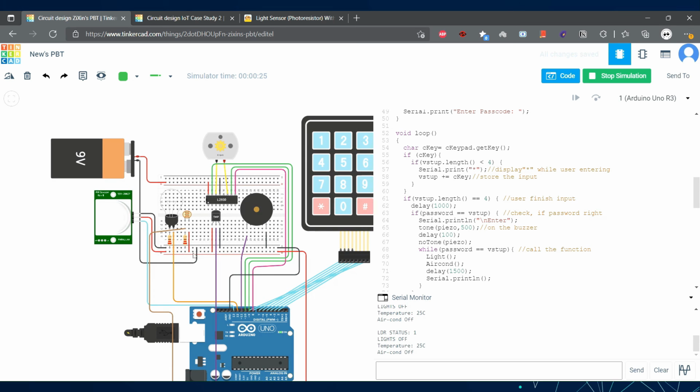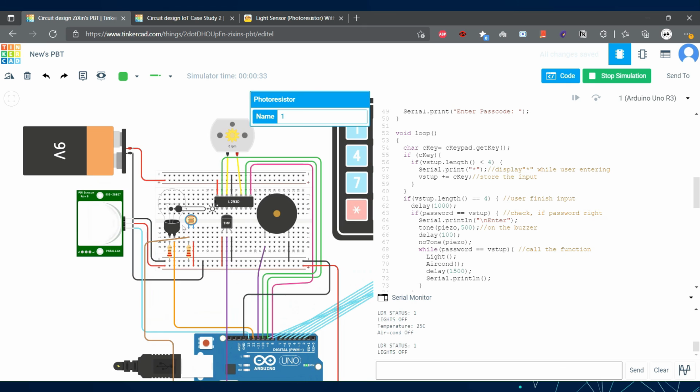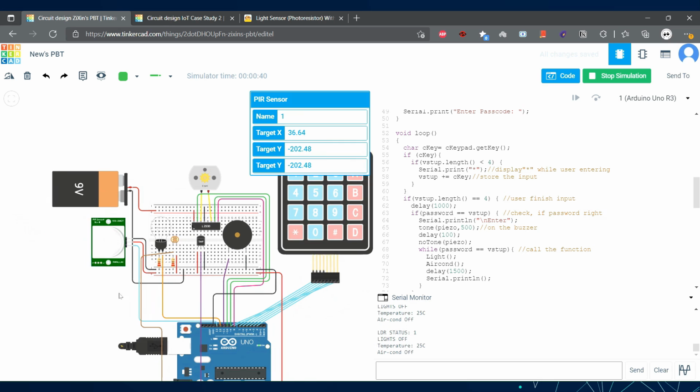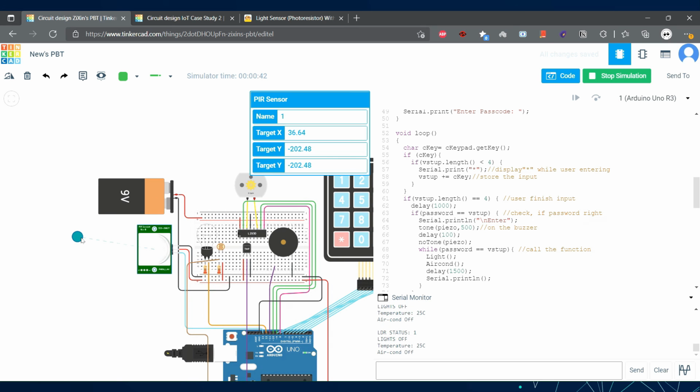So now we enter the system, we can observe that the LDR status is low, which means the brightness of the environment is low. The light will turn on when somebody is going by near the light. So the PIR sensor plays a role to detect the motion.